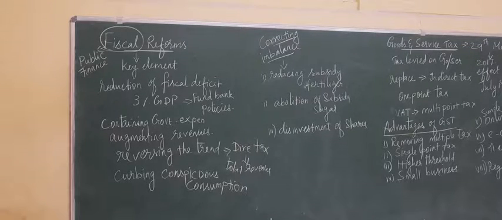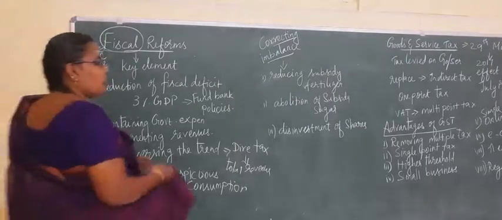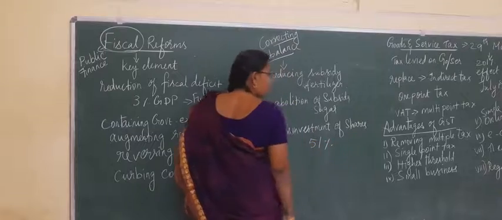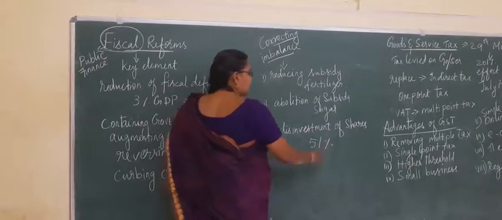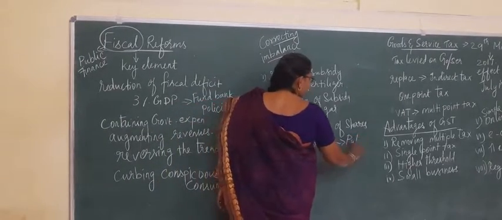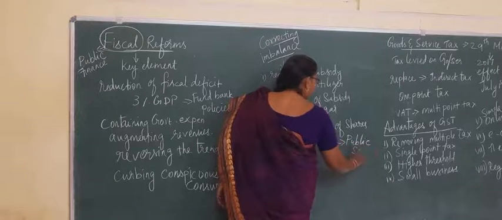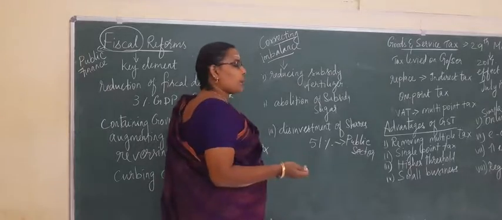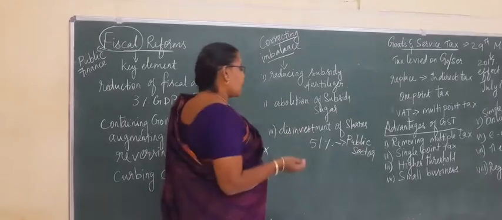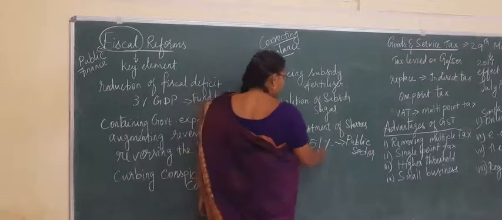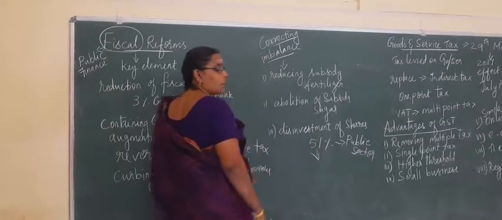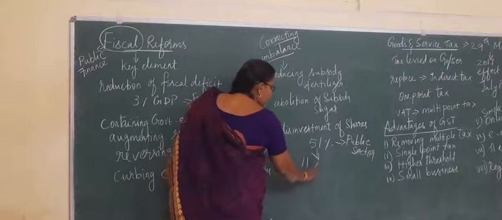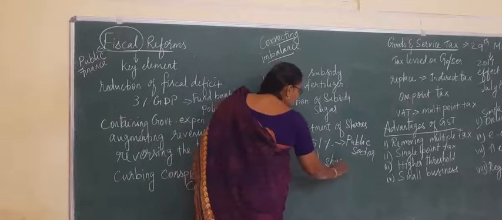If the government holds more than 51% of the shares, it is considered to be the public sector, isn't it? So to enhance the efficiency and the production of the sector, sometimes what would the government do? The government withdraws some shares from the public sector. Sometimes it will take 10-11% of shares from that particular industry.